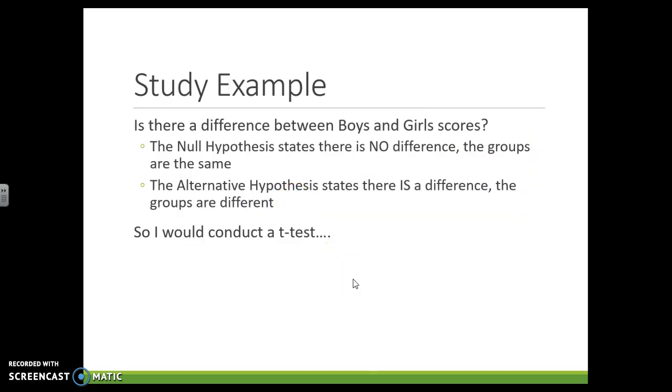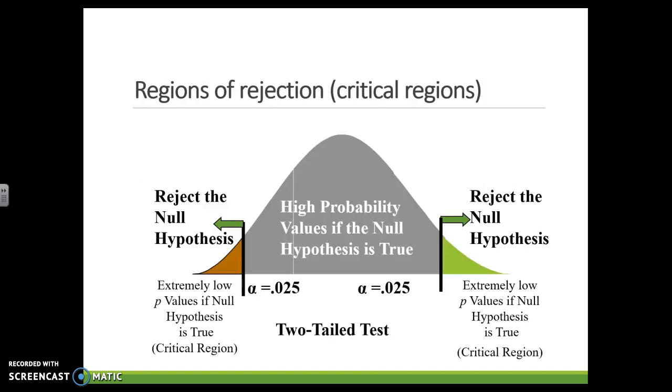So let's apply that to an actual study, which is where we're going with all of this. If I'm curious if there is a difference between guys and girls scores on, let's say, math anxiety, the null hypothesis is going to say that there is no difference between guys and girls. They have the same amount of anxiety. The alternative hypothesis is that the groups are going to be different. So I'm going to conduct a t-test, and that is going to give me a result. If that result falls in this gray area, that means there's a high probability that the null hypothesis is true and that there is no difference between guys and girls.